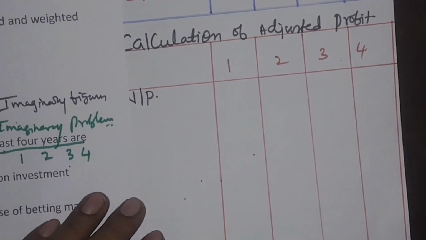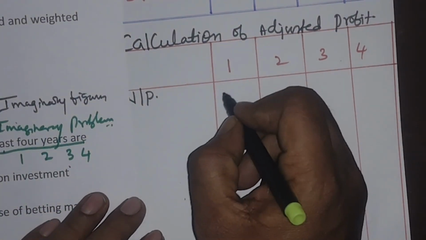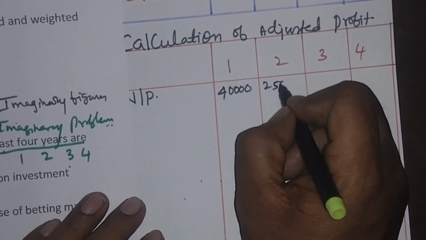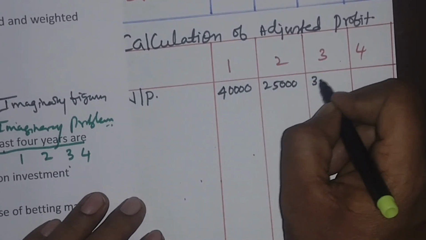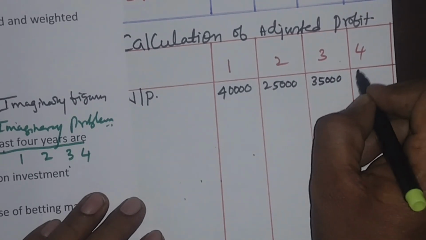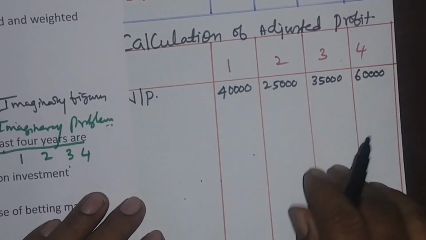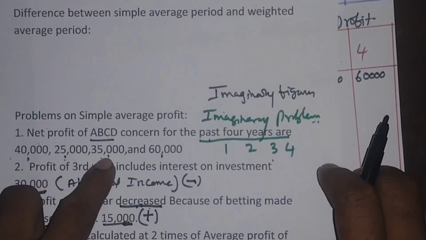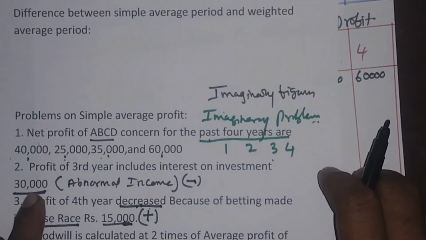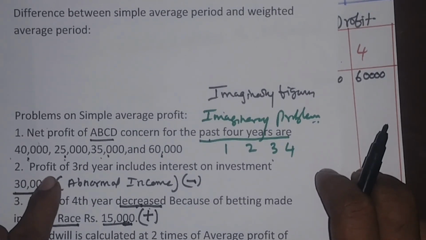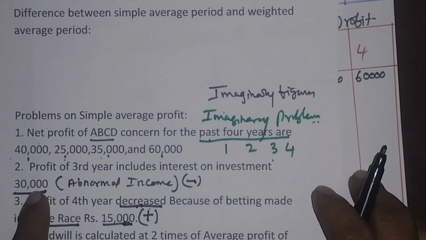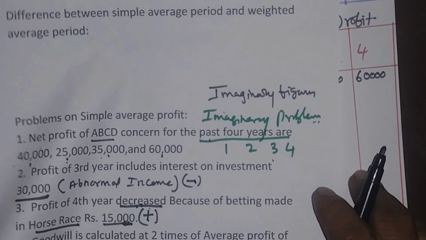Yes. The very first one is the net profit. First year net profit is 40,000, second year 25,000, third year 35,000, fourth year 60,000, as it is given there. And next one is, it is given the profit of third year includes interest on investment 30,000. In third year I have to minus this 30,000.